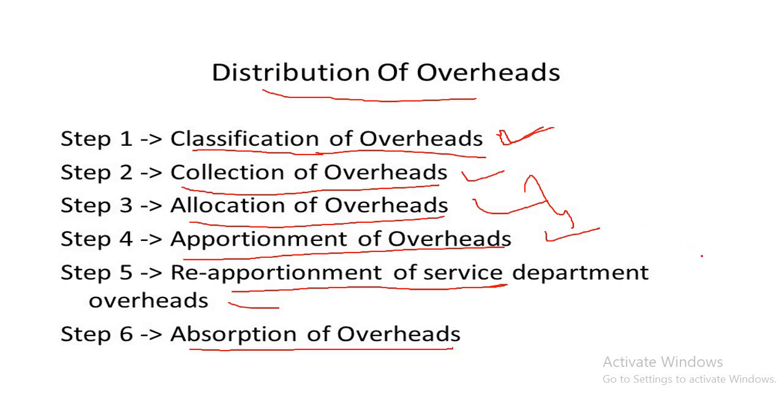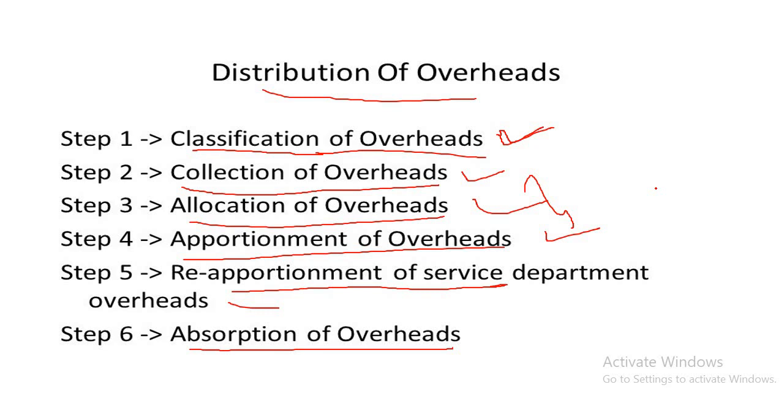This is done by the allocation and apportionment of various items of overhead to the various departments. First we need to understand what allocation and apportionment are. Some students are totally confused about them. Allocation is different and apportionment is different.